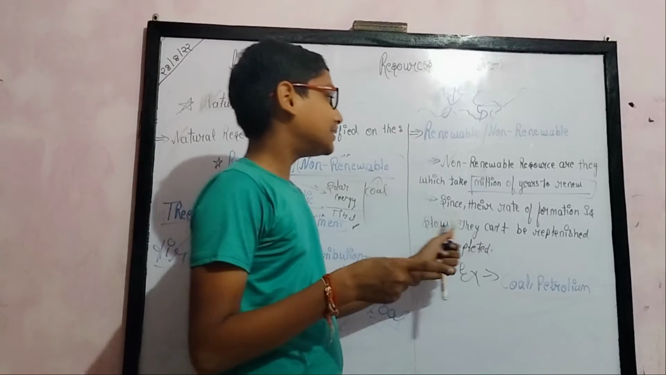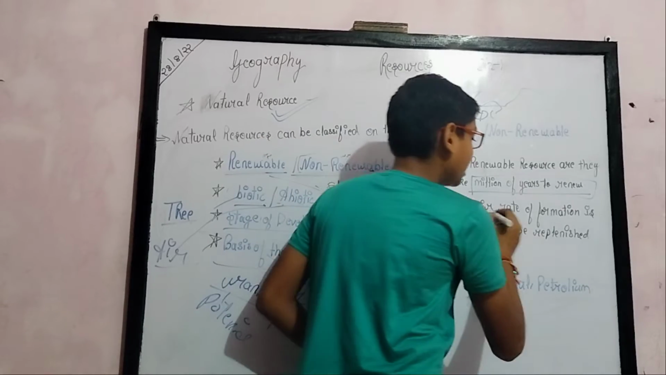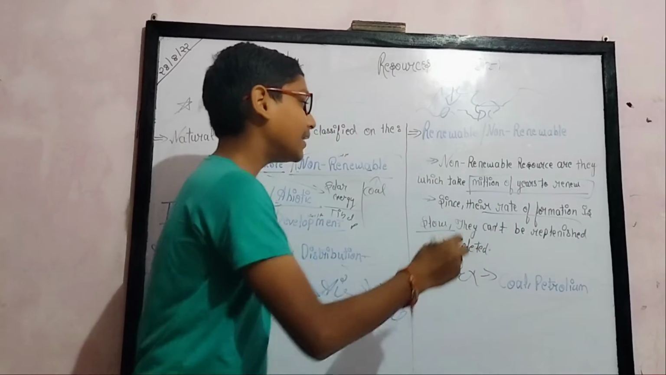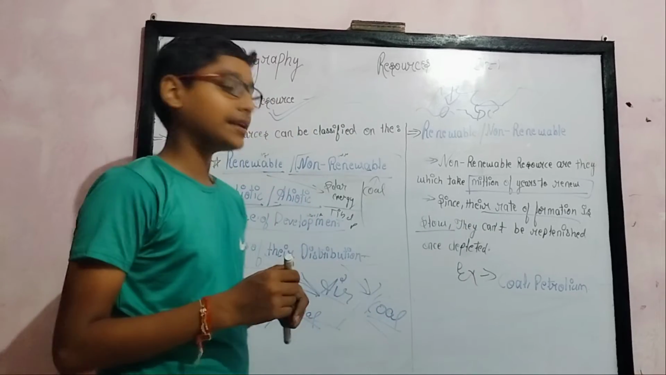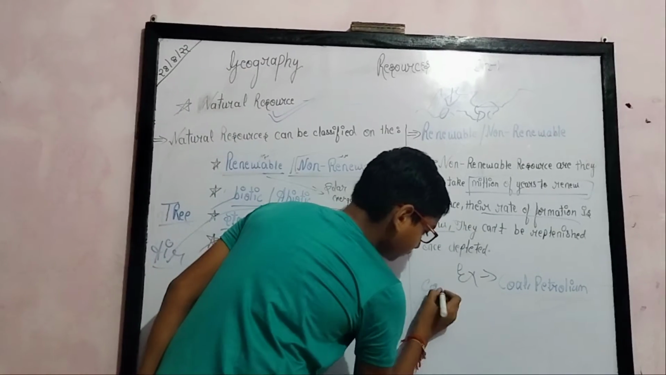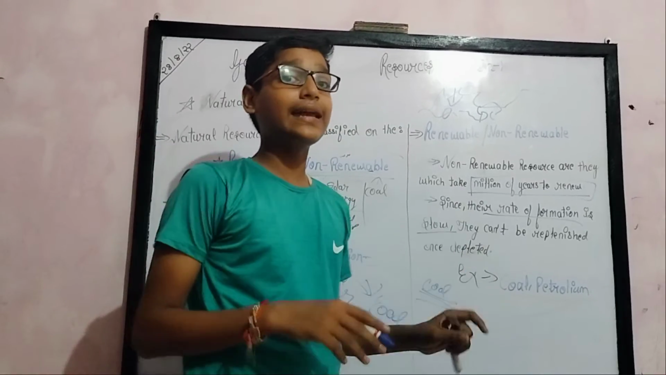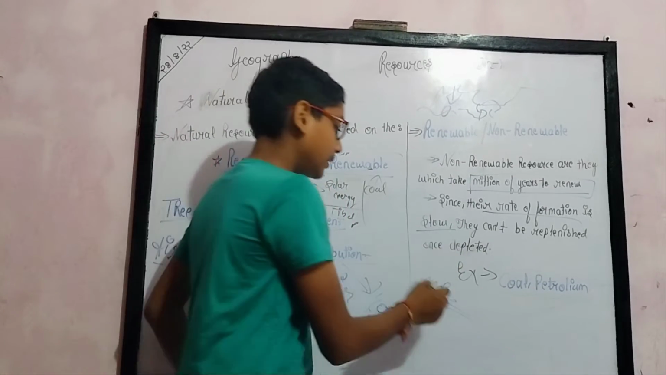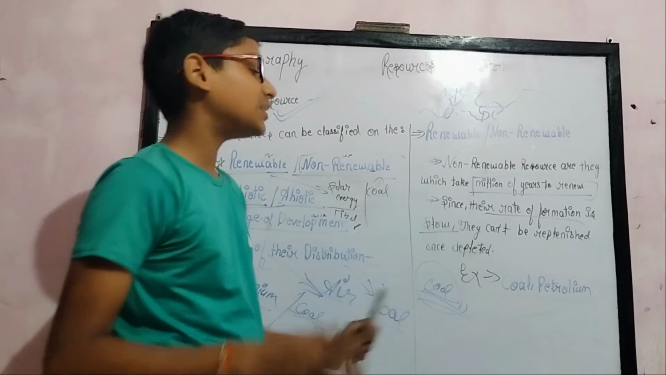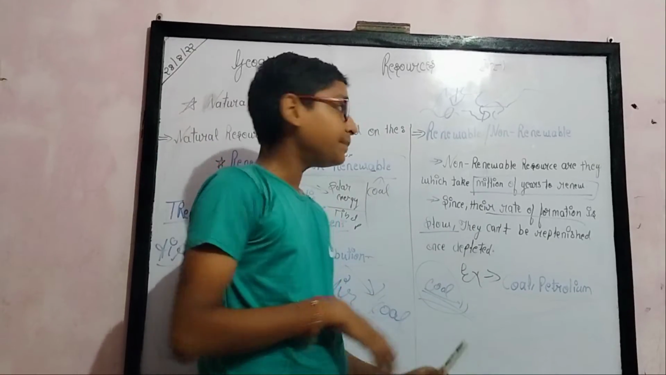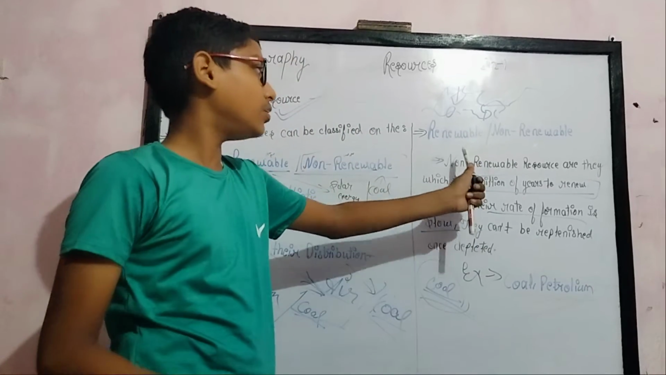First point, since their rate of formation is low, they cannot be replenished once depleted. Main point: the rate of formation is slow, so they cannot be replenished once depleted. Like coal, once it is finished, it cannot be replaced quickly, because its rate of formation is very slow. Examples of non-renewable resources are coal and petroleum. I hope you understand non-renewable resources.